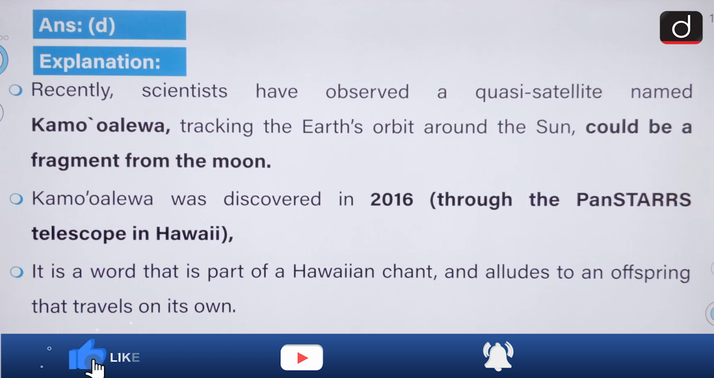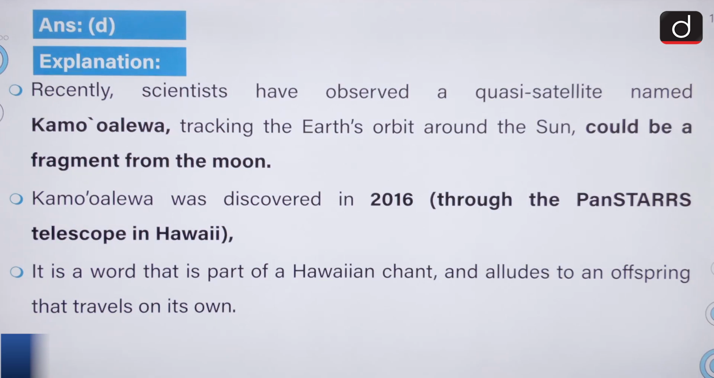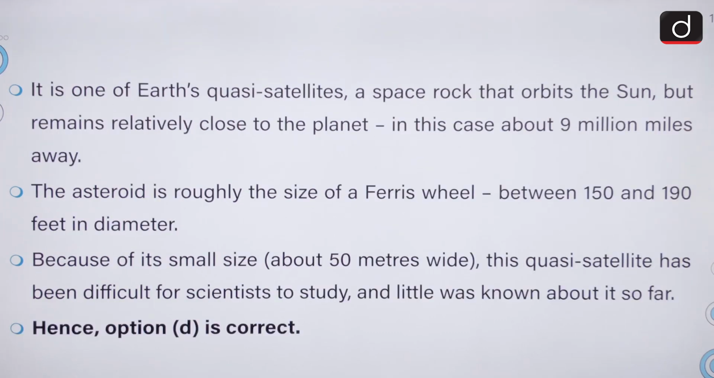Kamo'oalewa was discovered in 2016 through the Pan-STARRS telescope in Hawaii. Now, it is a word that is a part of the Hawaiian chant and alludes to an offspring that travels on its own. It is one of the Earth's satellites, a space rock that orbits the Sun but remains relatively close to the planet, in this case about 9 million miles away. The asteroid is roughly the size of a Ferris wheel, between 150 to 190 feet in diameter. Because of this small size, the satellite has been difficult for scientists to study and little was known about it so far.